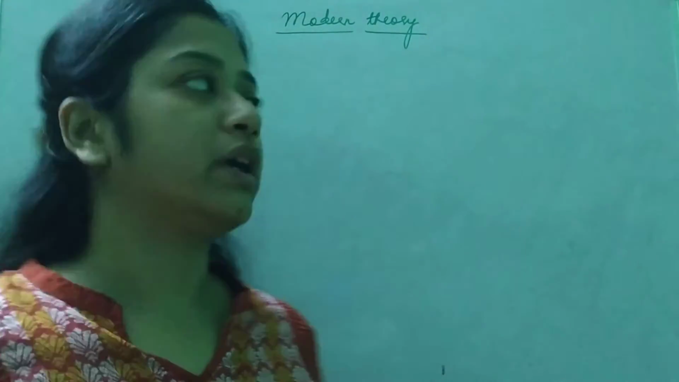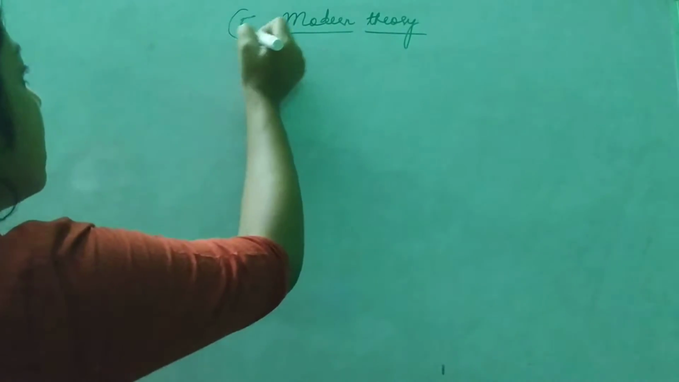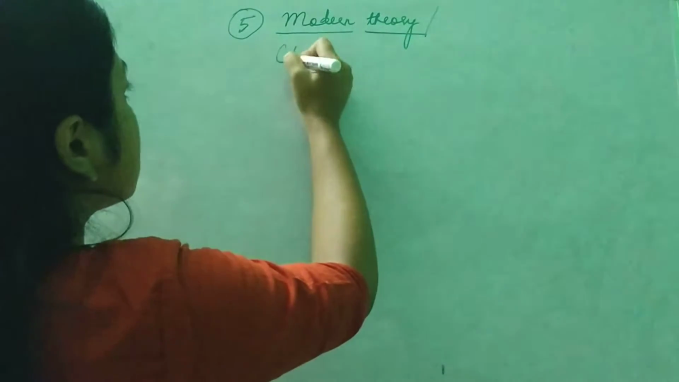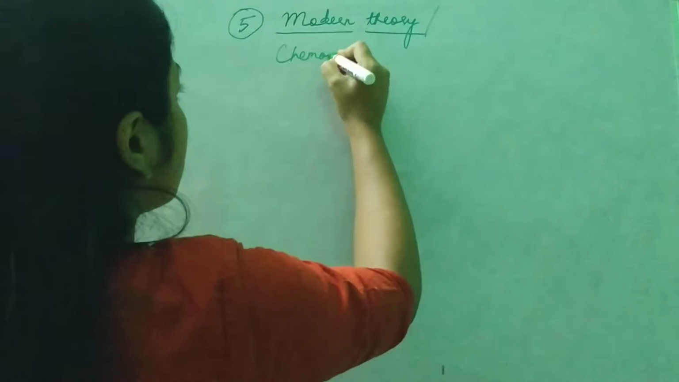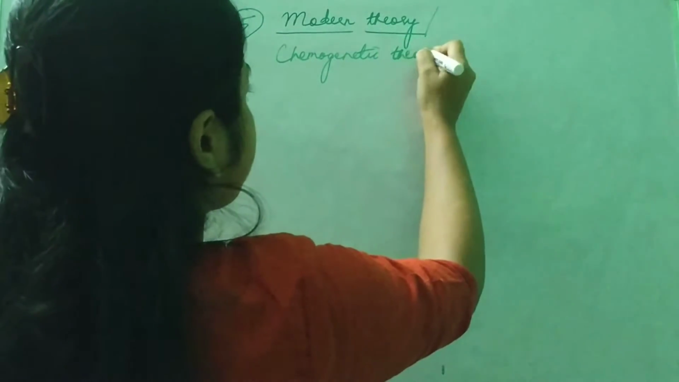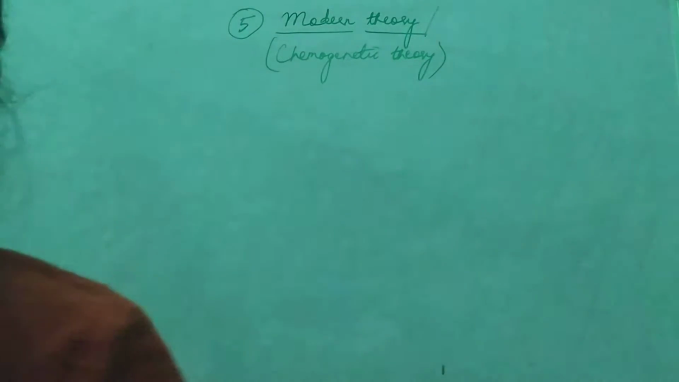Hello students, so today we'll start with modern theory. Modern theory is the fifth theory of origin of life. The other name of modern theory is chemogenetic theory. It is also known as chemogenetic theory.